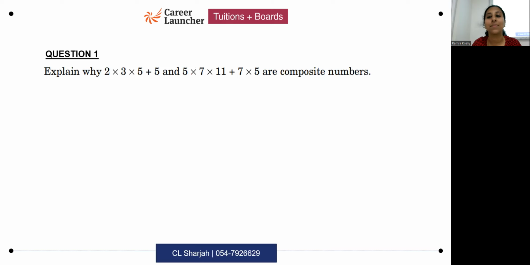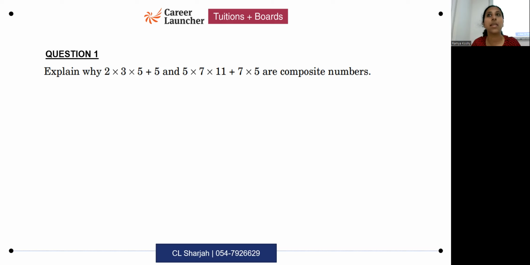First we take one number as common, like suppose we can take 5 as common here. Yes, correct. You should not calculate the value. You're not expected to do that. Some of you, what happens is when you get such questions in the exam, you calculate the value of the expression and then you show that it's a composite number. That is going to be time consuming and that's not required. Those are not the expected steps.